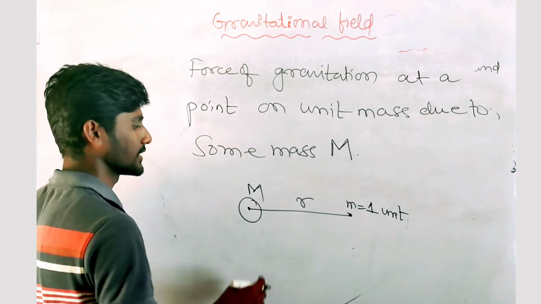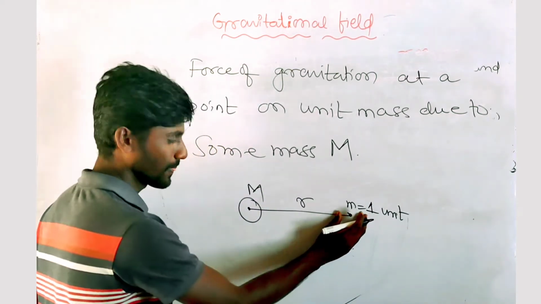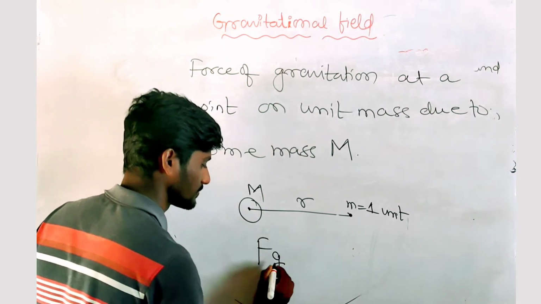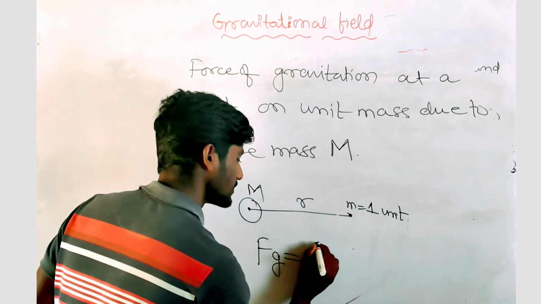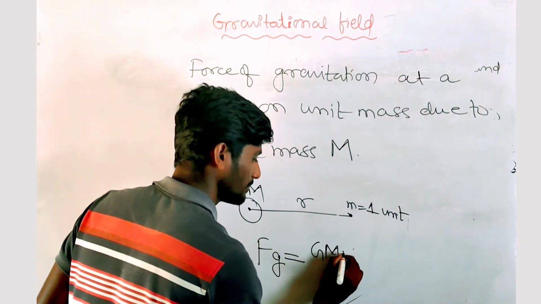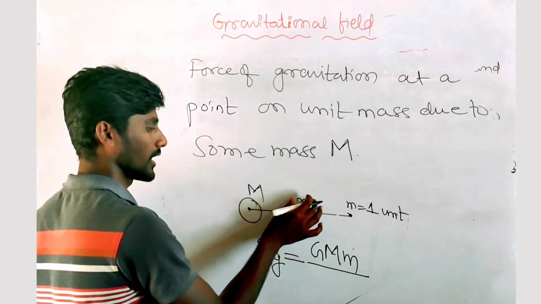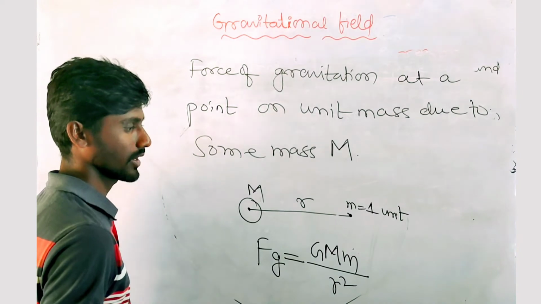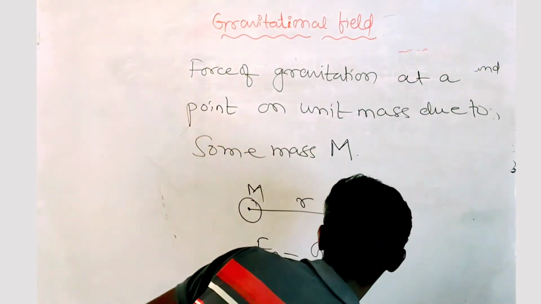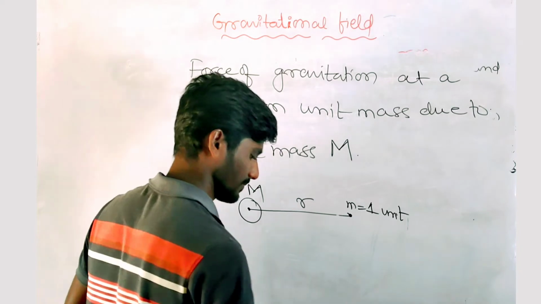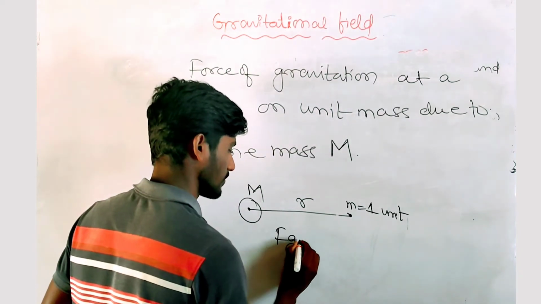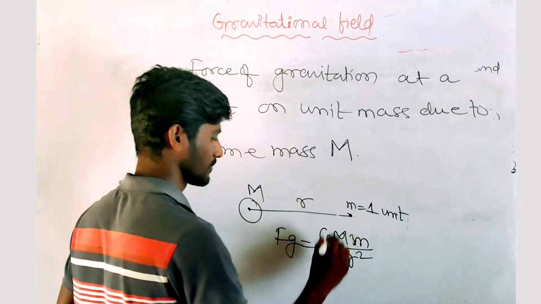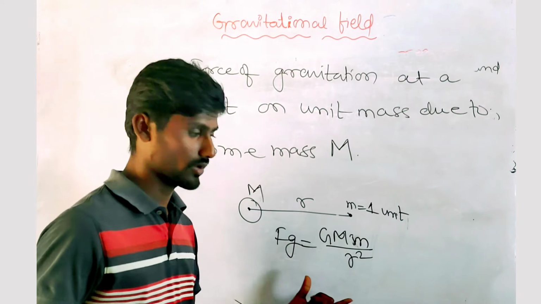Now I have to calculate the force acting on this small m due to this capital M. The force of gravitation is G into capital M into small m by the square of the distance between their centers, that is GMm by r square.